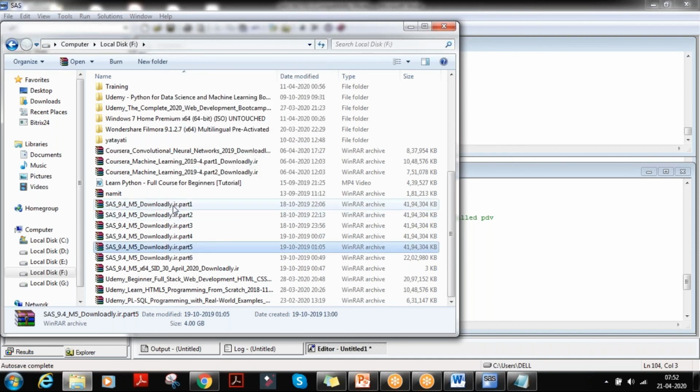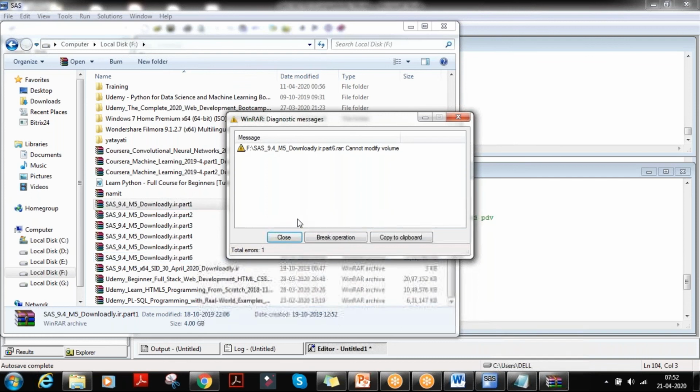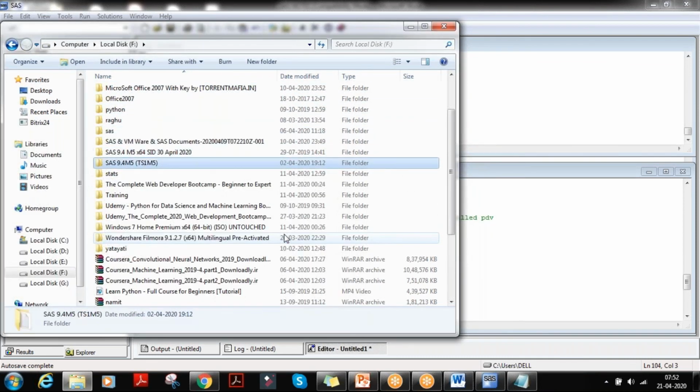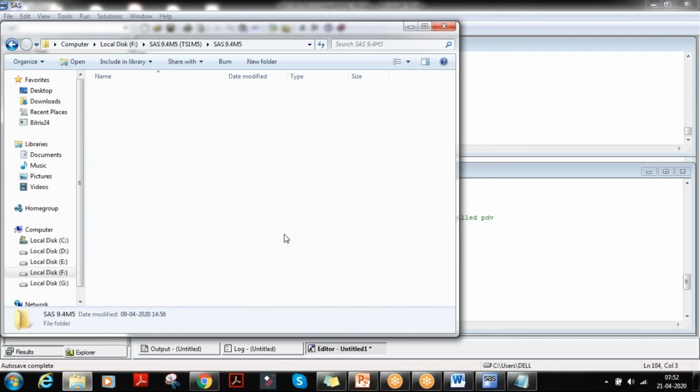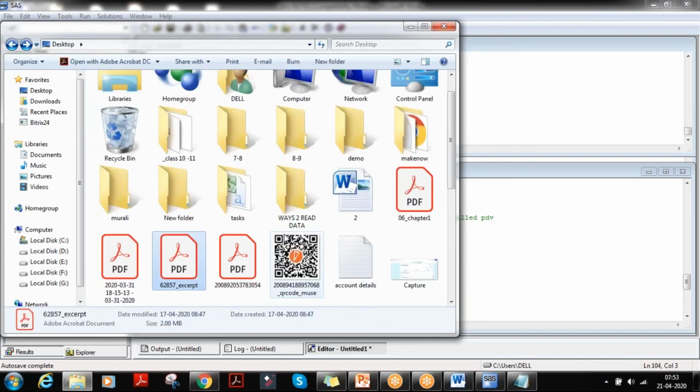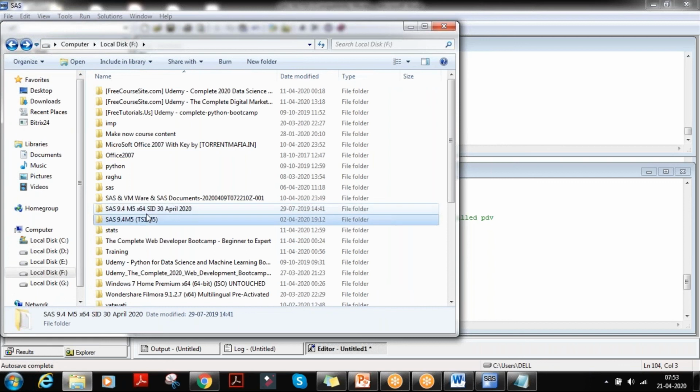Okay, the extracted file is of 22.2 GB. Yeah, this is the one. Here I have sent one more file, I think. Yeah, the file is of 2 KB, 30 April 2020.